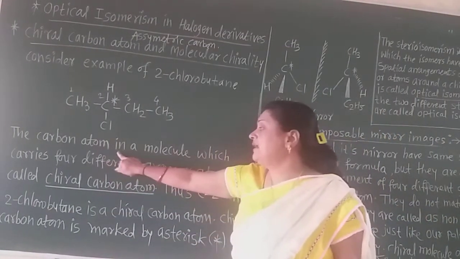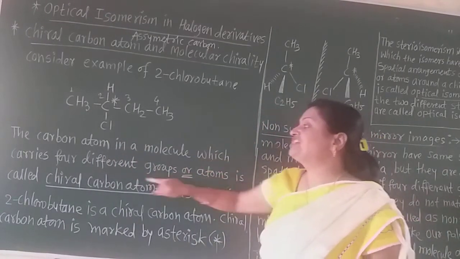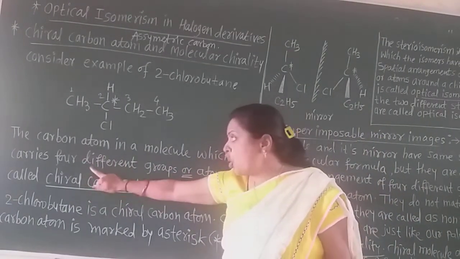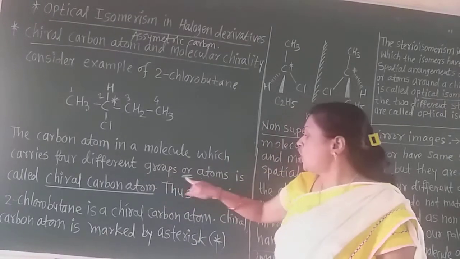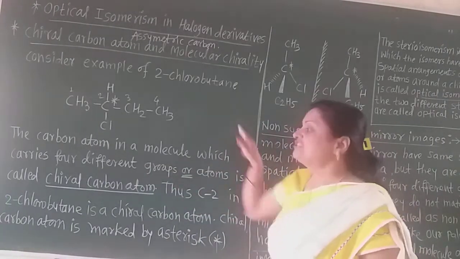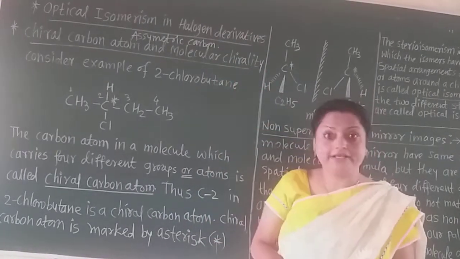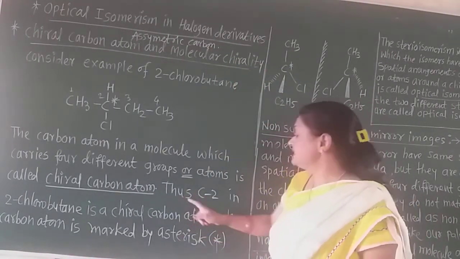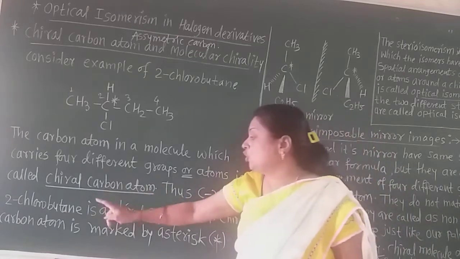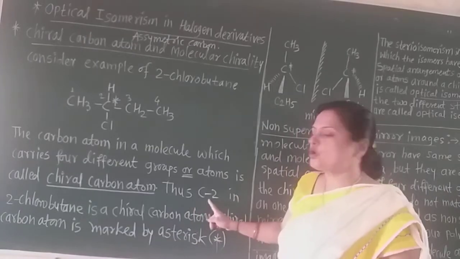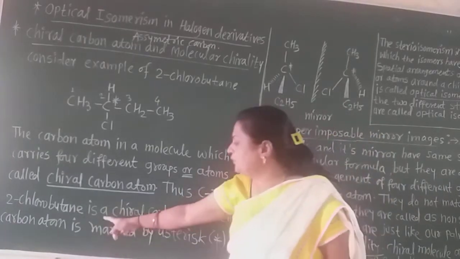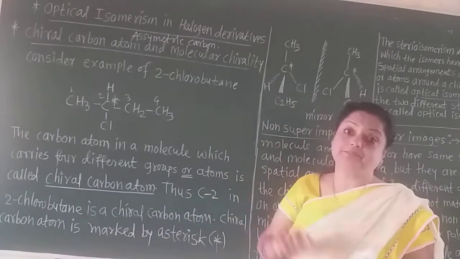The carbon in a molecule which carries 4 different groups or atoms is called a chiral carbon atom or asymmetric carbon atom. Thus the C2 in 2-chlorobutane, C2 meaning the second carbon atom, is the chiral carbon atom.